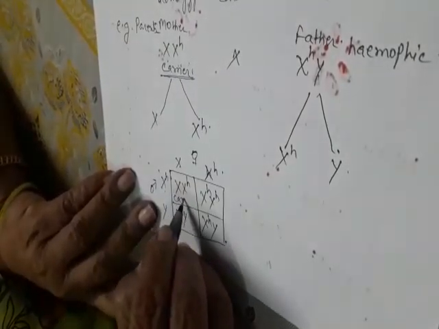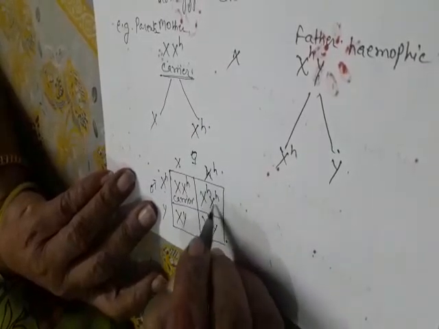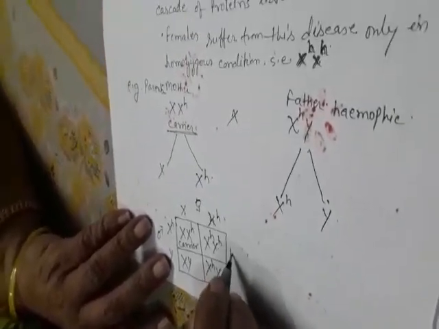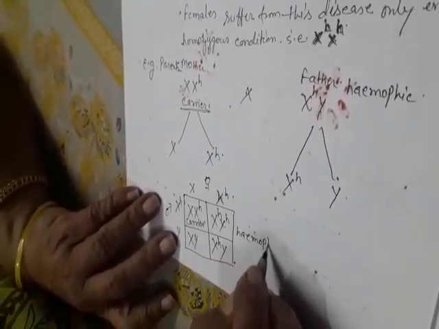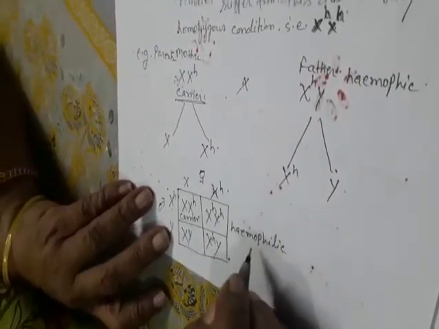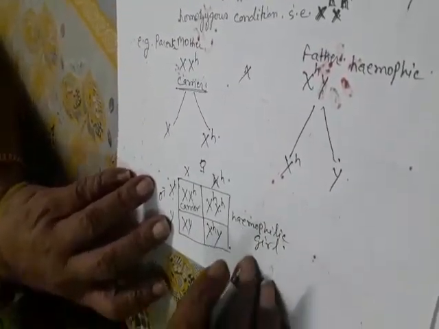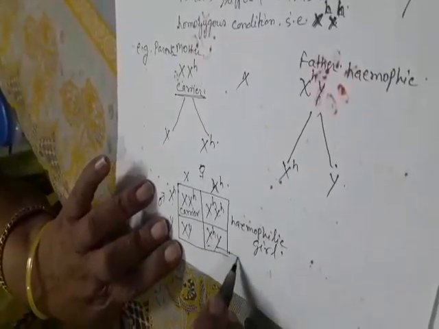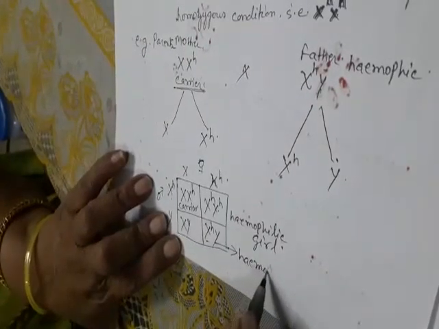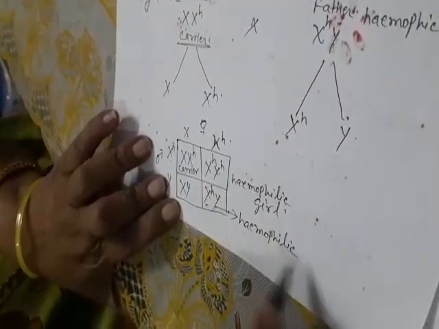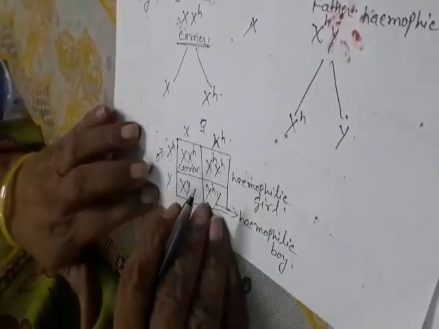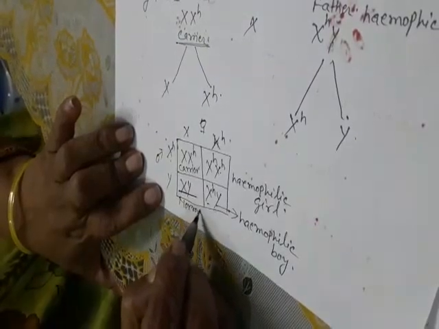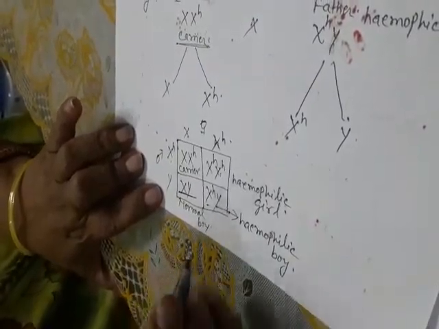So formation of a carrier, XHXH homozygous, that is a hemophilic girl, a hemophilic boy, and this is a normal boy. Normal boy.